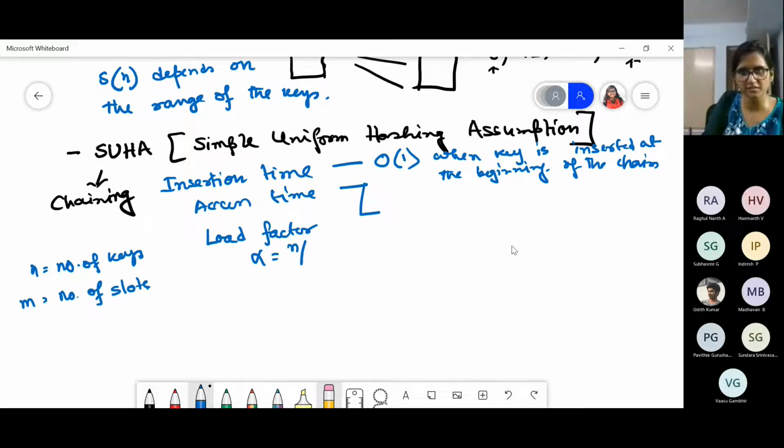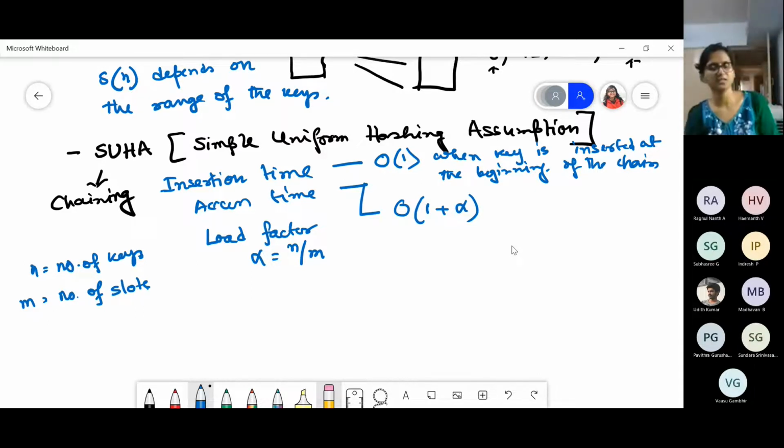This is n by m, right? So access time is going to be order of 1 plus n by m, that is 1 plus alpha. So when you know how many slots are there and how many keys you are going to search, then this alpha becomes also a constant number, and 1 plus alpha means the maximum of these two constants, whatever you take, that is going to be constant. So that is the simple uniform hashing assumption.